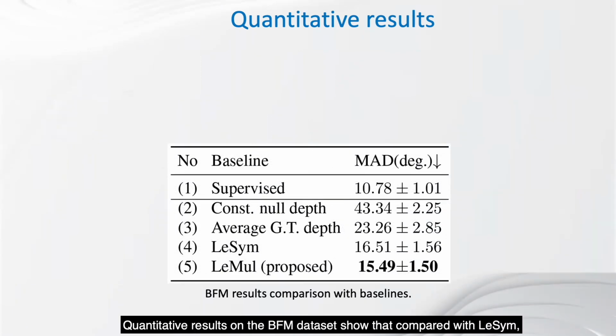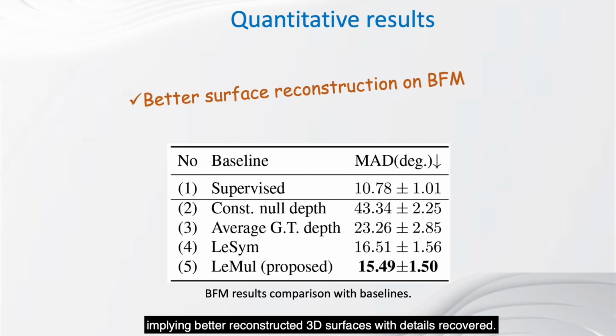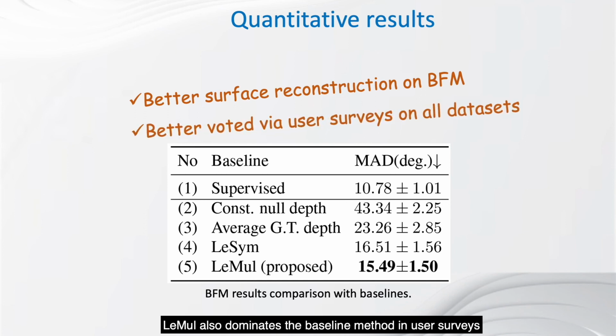Quantitative results on the BFM dataset show that, compared with LESSM, it achieves a better mean angle deviation number with a 1 degree decrease, implying better reconstructed 3D surfaces with details recovered. LEML also dominates the baseline method in user surveys on 3D reconstruction quality in every dataset.